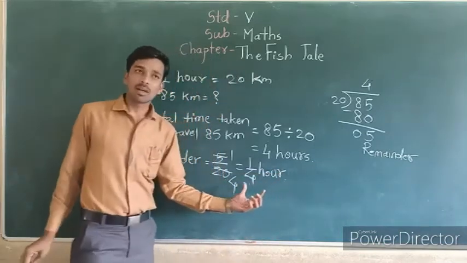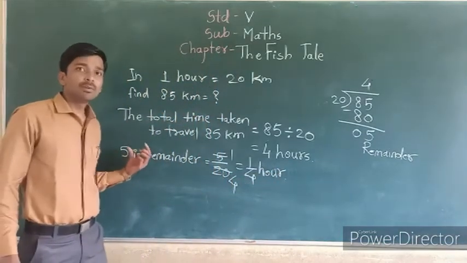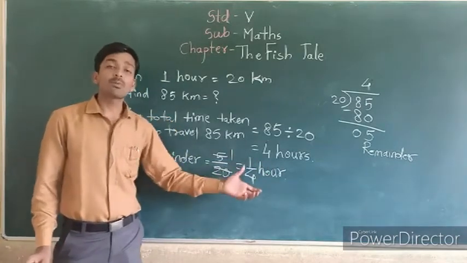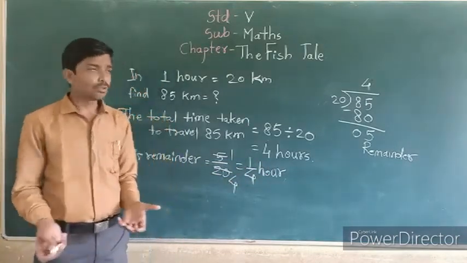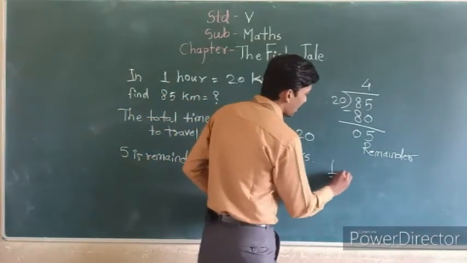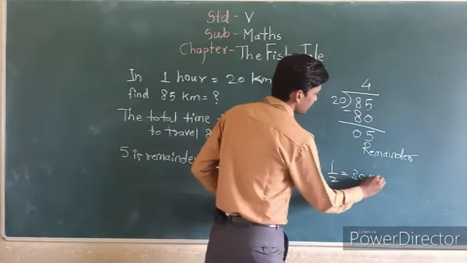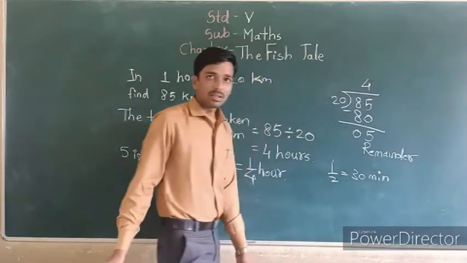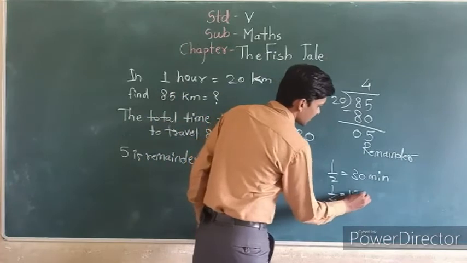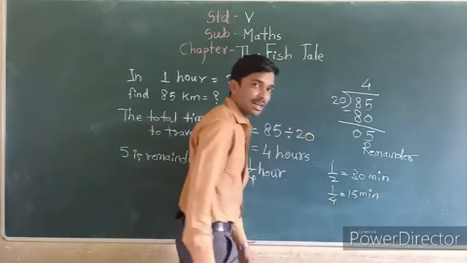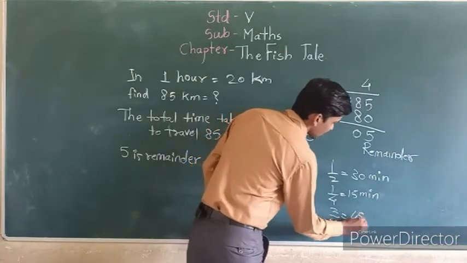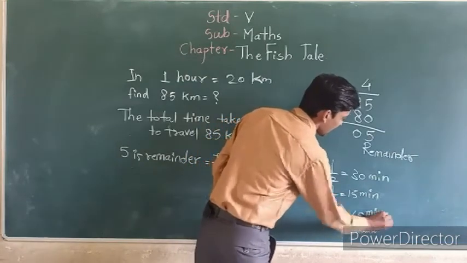For that 5 kilometers they need 1 upon 4 hour, means 15 minutes. Once again, 1 half hour means 30 minutes, 1 upon 4 hour means 15 minutes, and 3 upon 4 means 45 minutes.